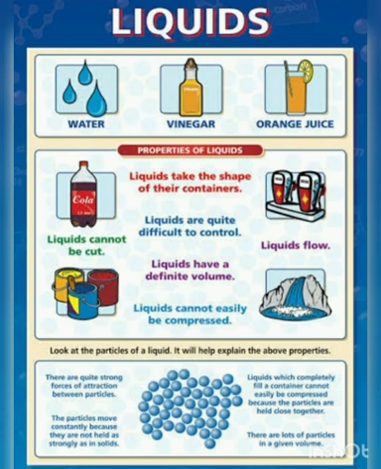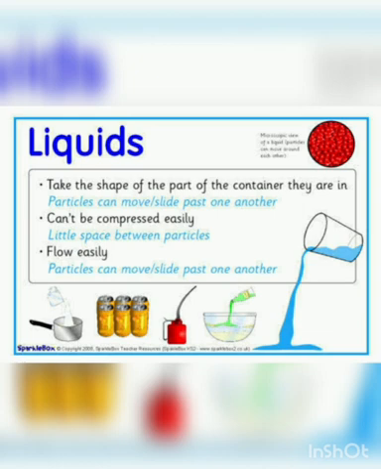Liquids do not have a definite shape. They take the shape of the container in which they are kept. Liquids have a definite volume. Liquids are not rigid compared to solids, and the molecules are not very closely packed. That means the intermolecular space is more than in solids, and the intermolecular force of attraction is weaker. Let's do an activity to understand the properties of liquids.